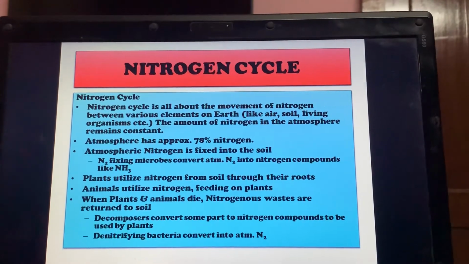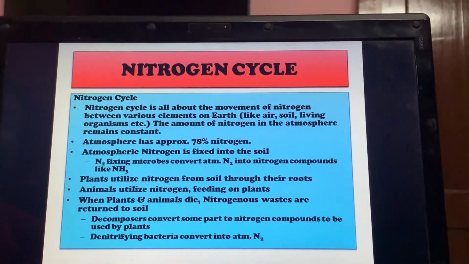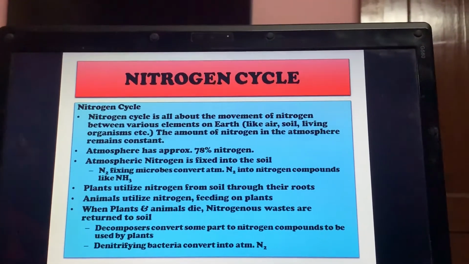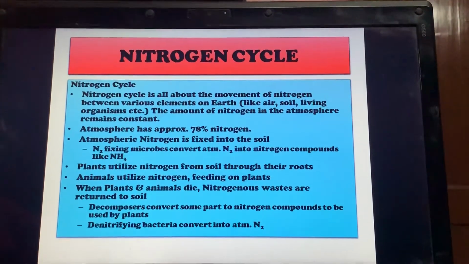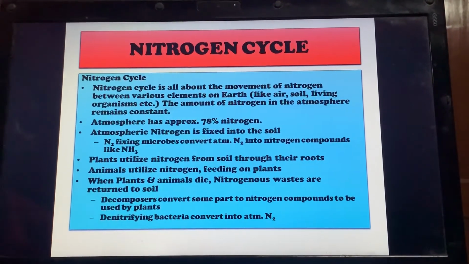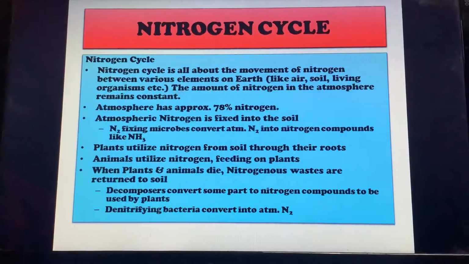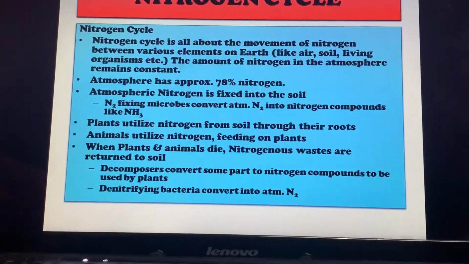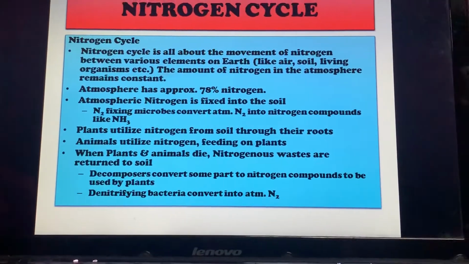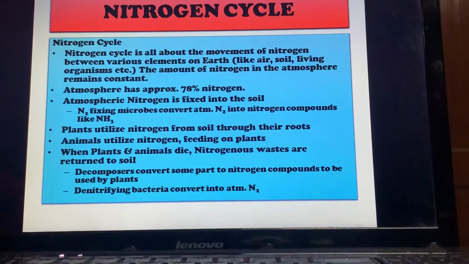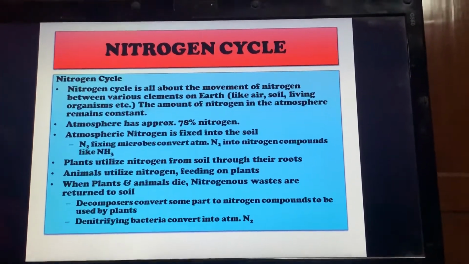Now in this slide they are telling about the nitrogen cycle. This nitrogen cycle is all about the movement of nitrogen between the various elements of the earth. The atmosphere has approximately 78% nitrogen, and nitrogen is fixed into the soil. Again and again the word fixed is coming. What is the meaning of fixed?